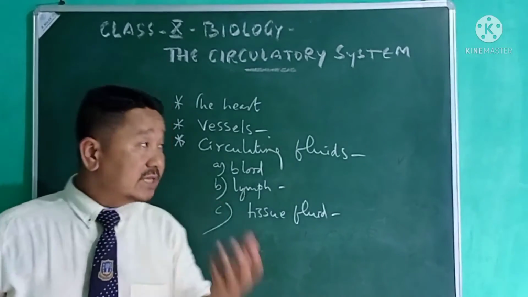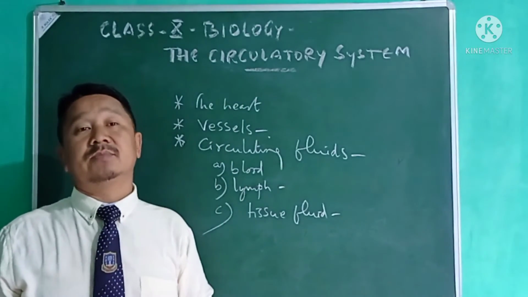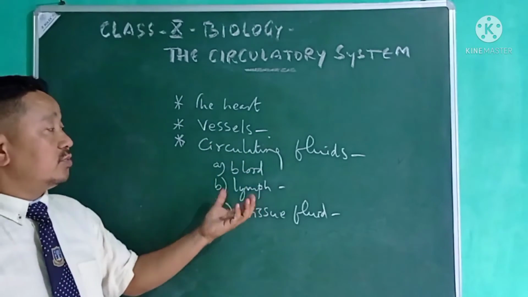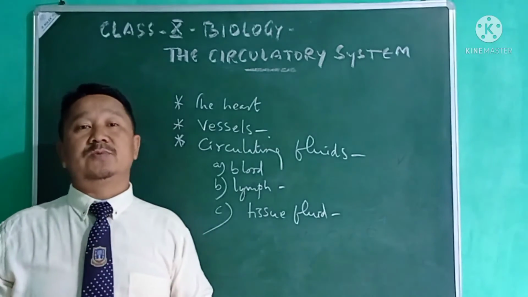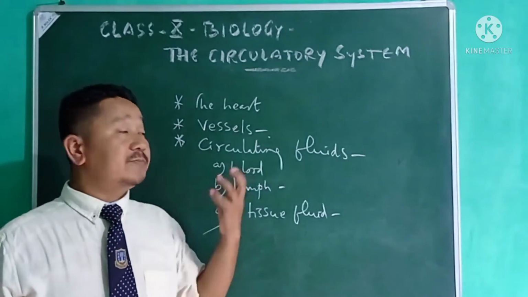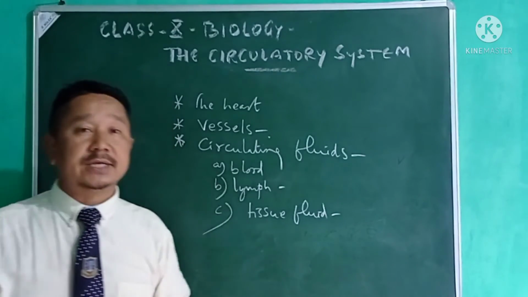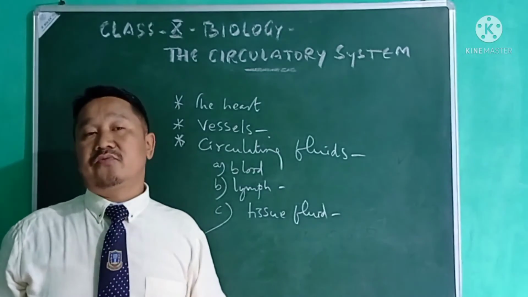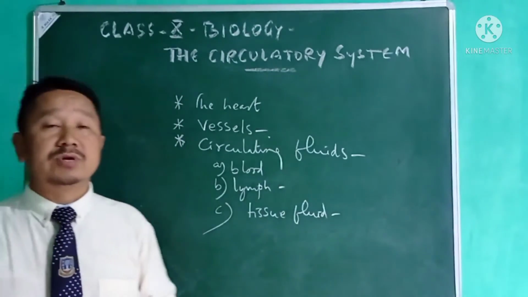Let me tell you once again what the circulatory system is. The circulatory system is a system consisting of the heart, vessels, and circulating fluids such as blood, lymph, and tissue fluid, responsible for transporting or circulating different things in the body, transporting the important substances to and from the organs of the body.